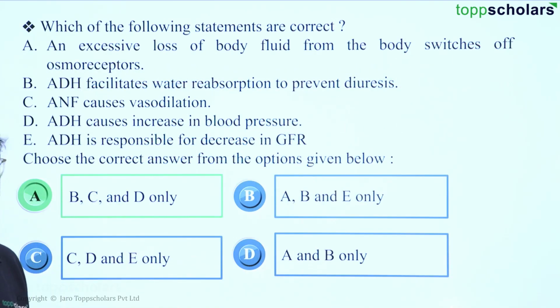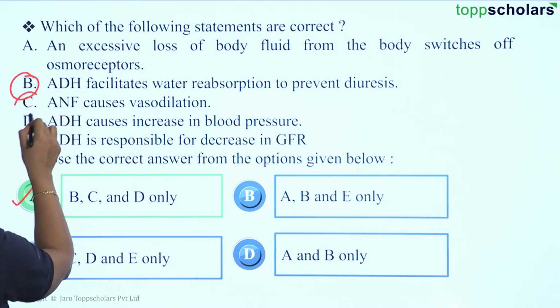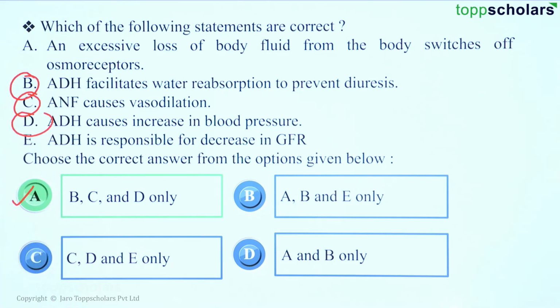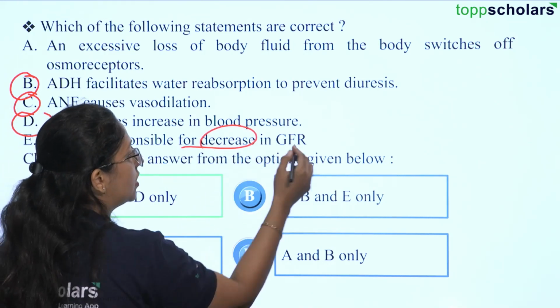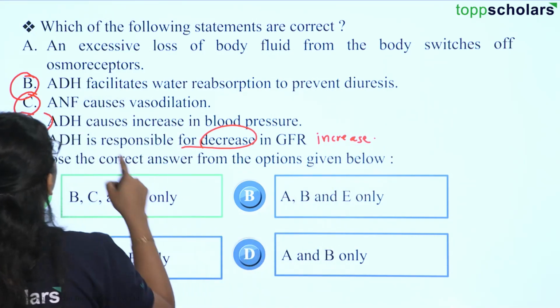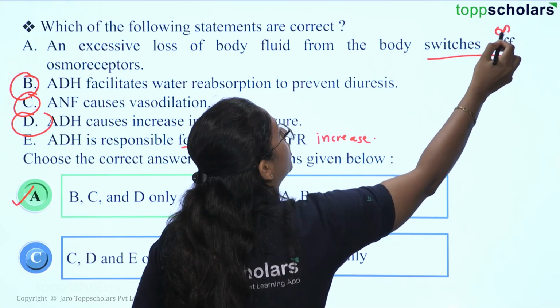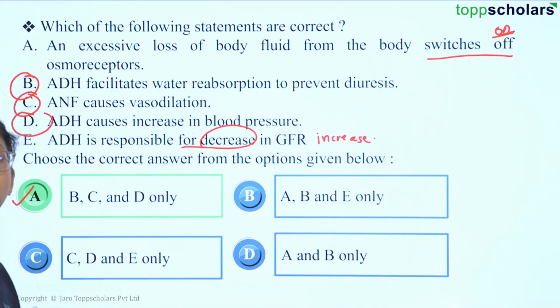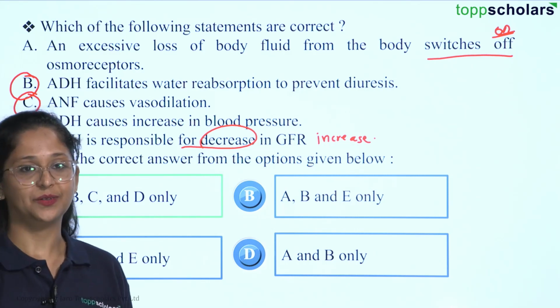So here the correct answer is option A, because only the B, C and D statements are correct. Statement E is incorrect, because it helps us to increase the rate, right? And in the first one, it is not switching off. Actually, it is switching on your osmoregulators or osmoreceptors. So the correct answer would be option A.